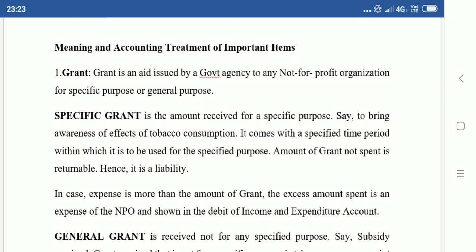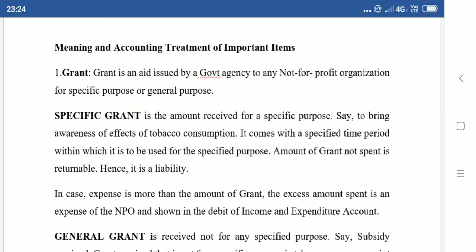Another method of remembering is that the government has specifically given the grant for a purpose. It has to be used only for that purpose. Hence, the money given will be used only for that purpose, and any money which is left over after using it for that purpose is a liability on the college to give it back to the government. Hence, a specific grant has to be capitalized. It will appear in the liability side of the balance sheet.